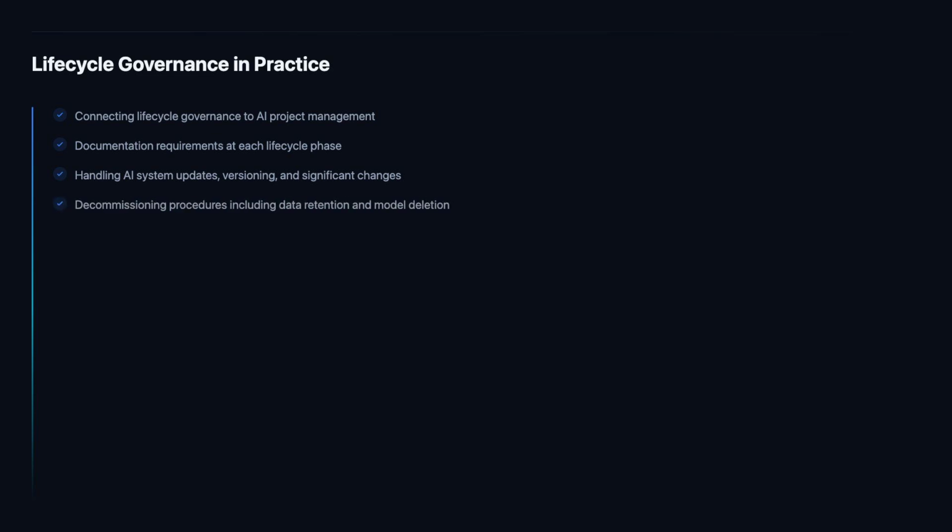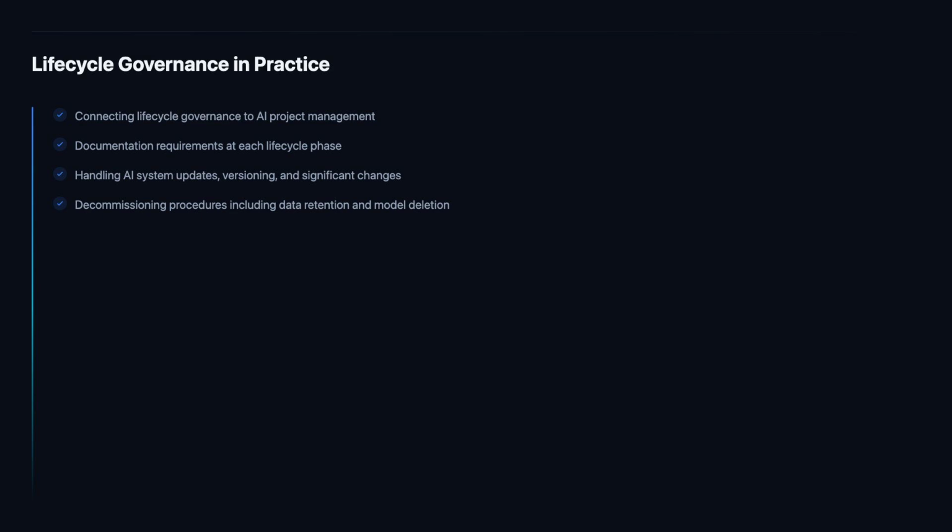Decommissioning procedures must be documented as part of the AI system's governance package from the outset. We define the conditions that would trigger decommissioning: performance degradation below threshold, regulatory change, business discontinuation, or a decision to replace the system, and document the steps that will be followed.